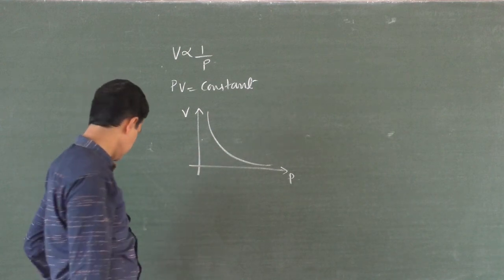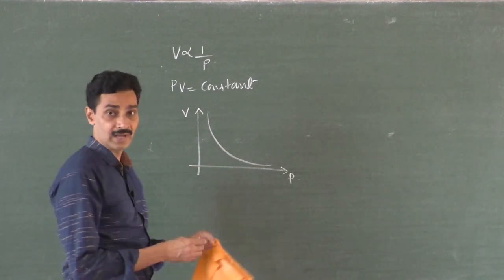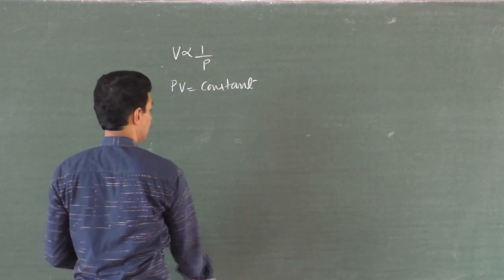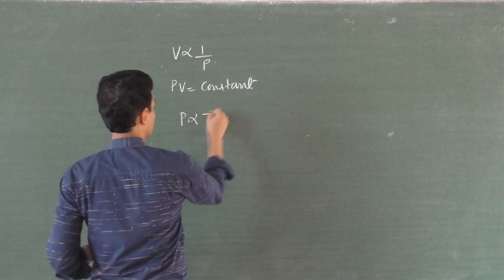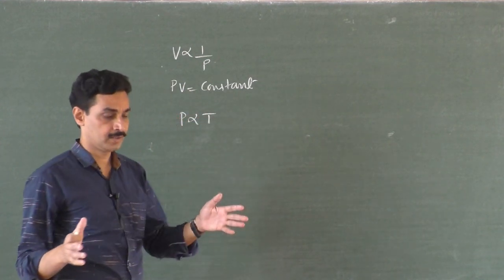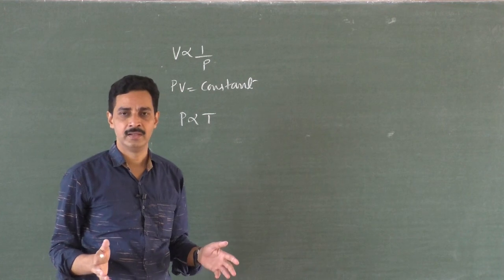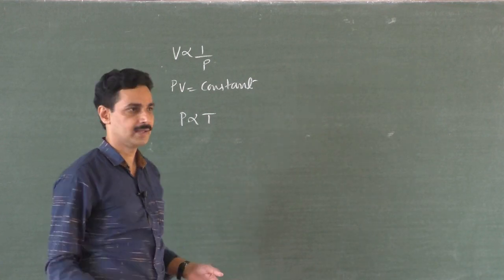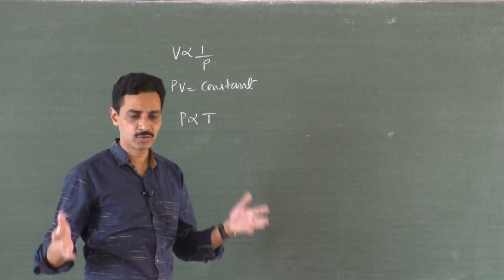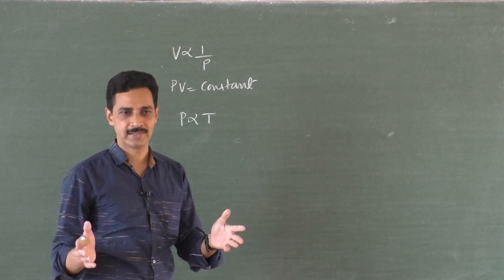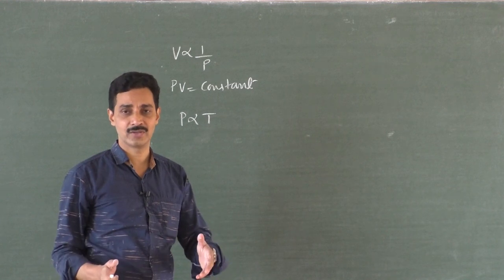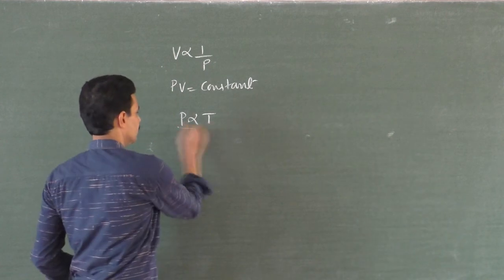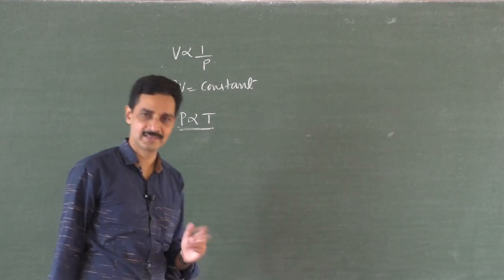And you know that there are two Charles laws. The pressure of a gas is directly proportional to absolute temperature at constant volume. If you keep a gas in a fixed volume cylinder, where volume is not changing with time, then when you heat, the gas tries to expand, but there is no scope for the expansion because the cylinder doesn't allow the gas to expand. So there is a pressure developed inside. More the temperature, more will be pressure. So pressure is directly proportional to temperature in such a case.